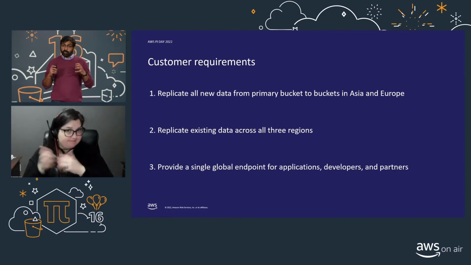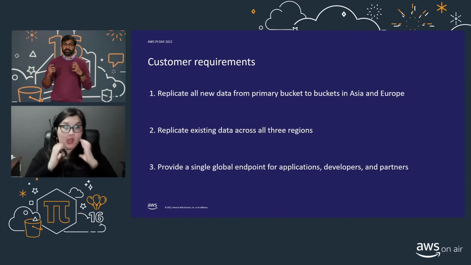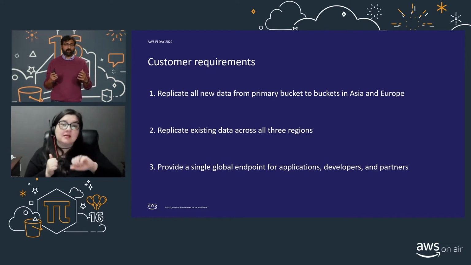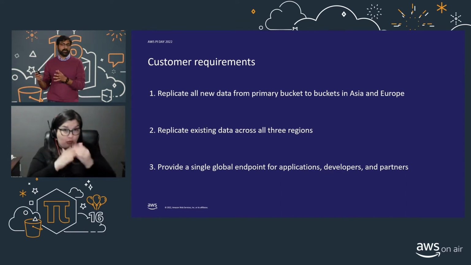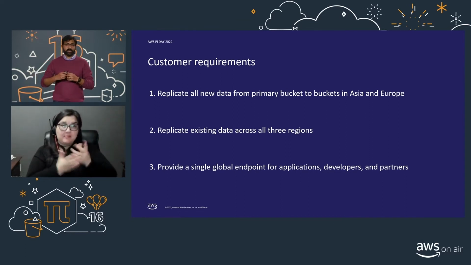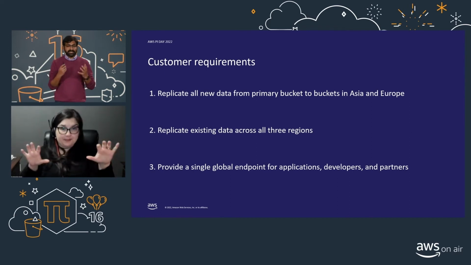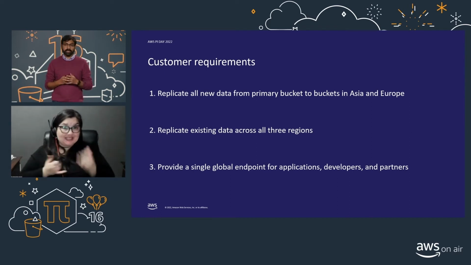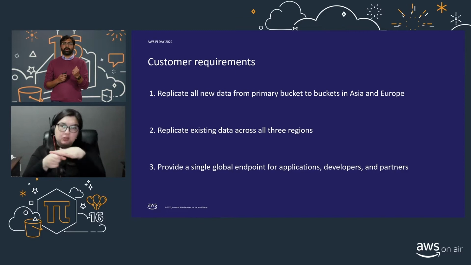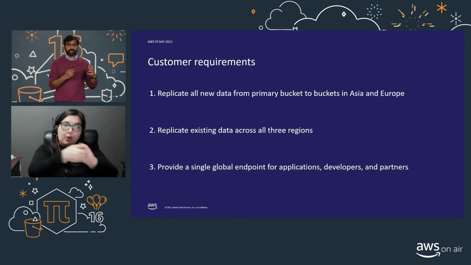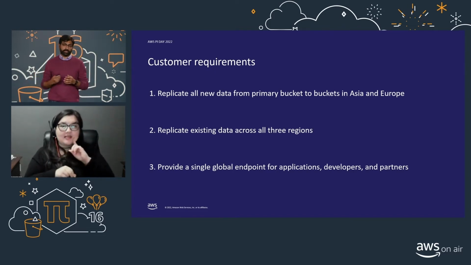So now we'll take this customer's problem and translate it into specific requirements that they have for Amazon S3. So firstly, they need to replicate all of their new data that's coming in to their primary bucket in the US region. And they want to be able to replicate that data to the two new regions that they want to hydrate in Asia and Europe. They also want to be able to replicate all of their existing data, because they've had these buckets for a while, to these two new regions. And then they want to provide a single global endpoint for their applications and partners so that they can continue using the same single region architecture and extend it seamlessly to a multi-region storage architecture.